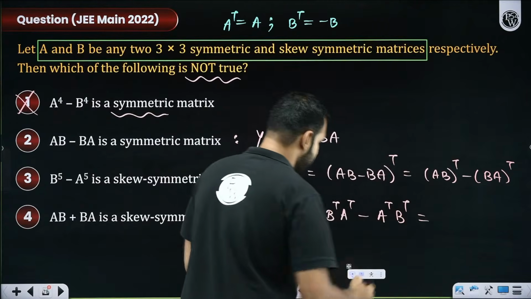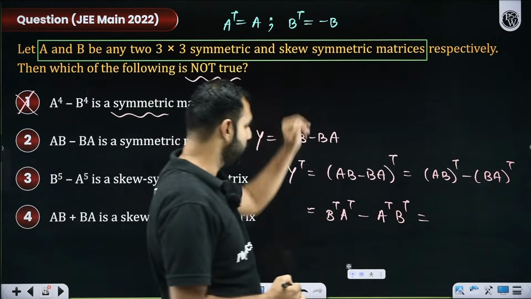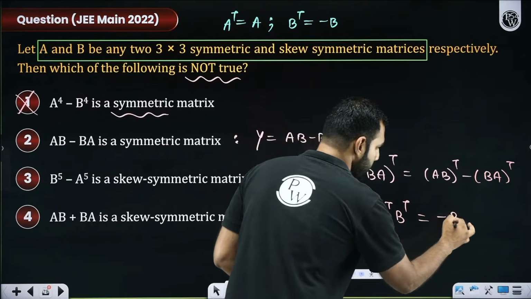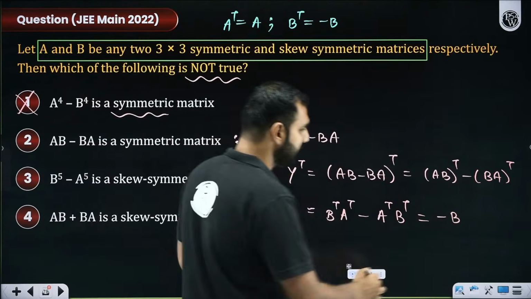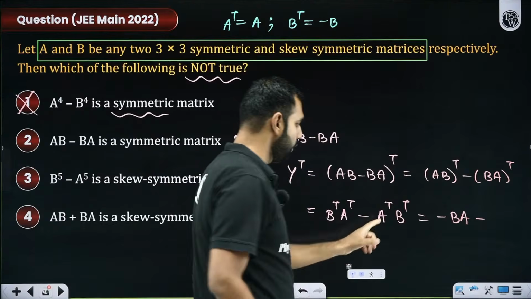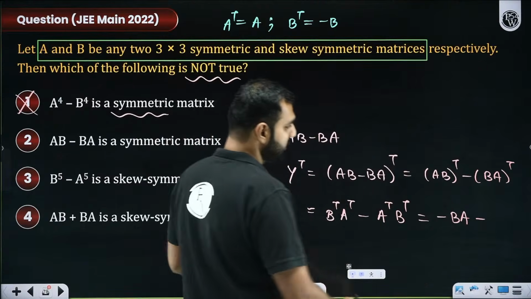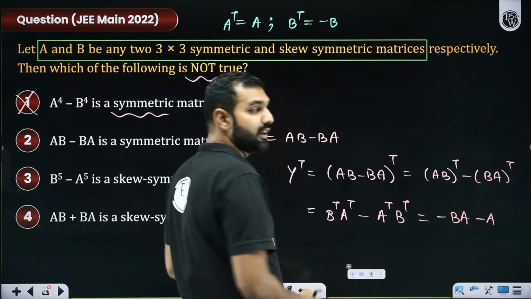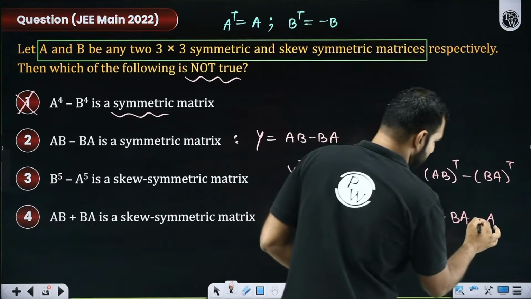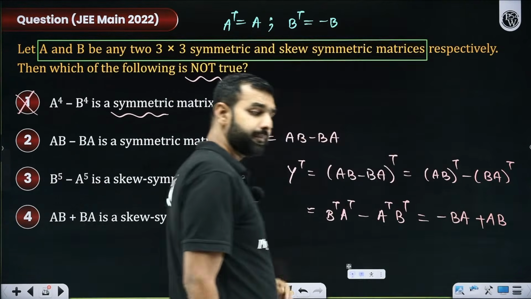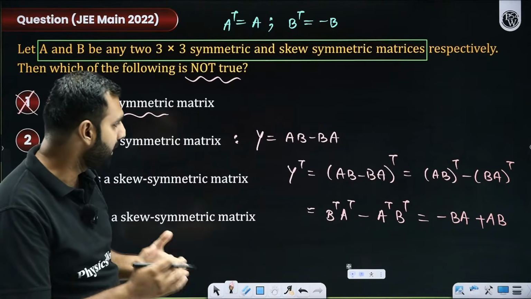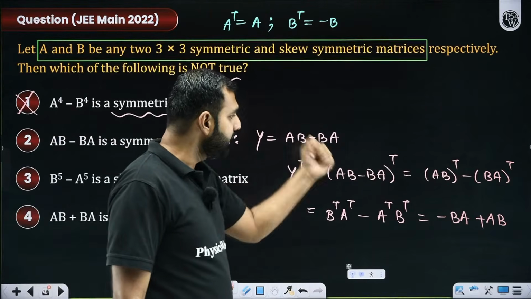Sir, what is B transpose? B transpose is minus B. So this will be minus B. What is A transpose? Sir, that is A. Okay. Then minus. What is A transpose? A transpose is A. But what is B transpose? B transpose is minus B. So minus of this will be B. So I got AB minus BA.